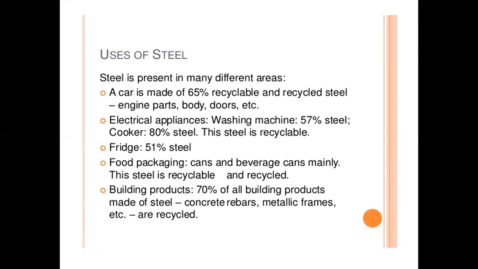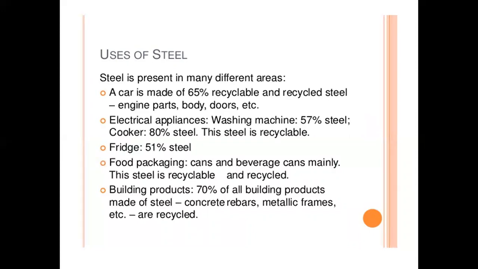The steel used in a car is made of 65% recyclable and recycled steel: engine parts, body, doors, and so on. Electrical appliances like a washing machine use 57% steel, a cooker 80% steel, and the steel is recyclable, right? In the fridge, 51% of the material is steel. Food packaging, mainly cans and beverage cans, uses steel that is recyclable and recycled.